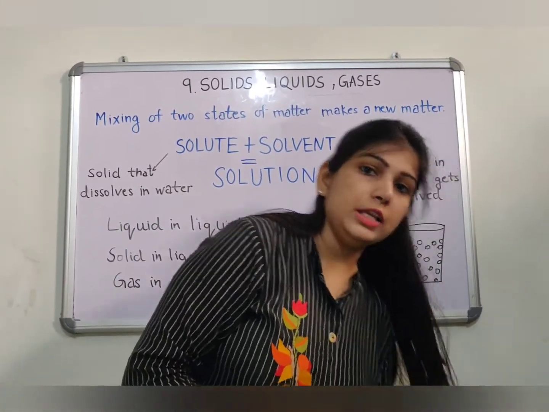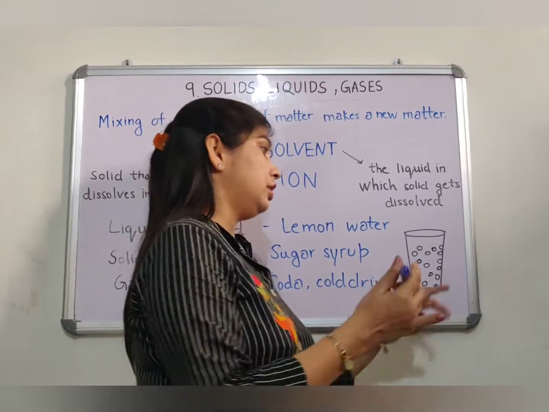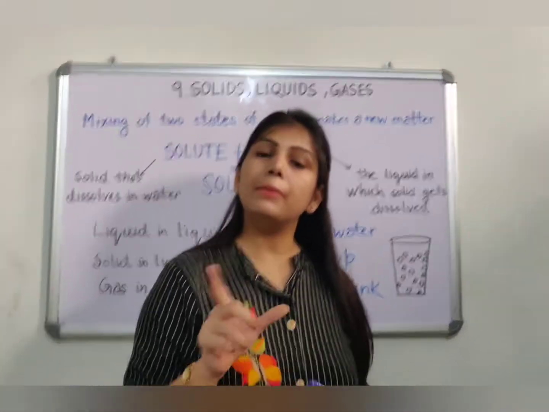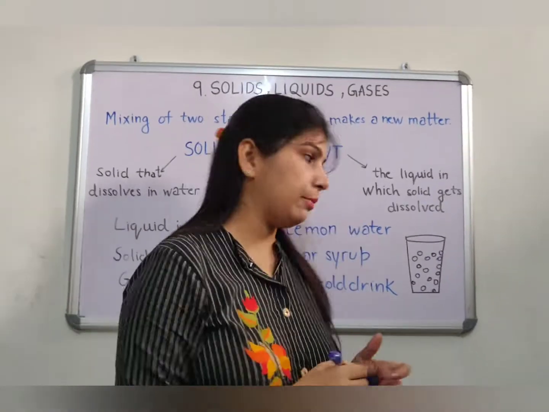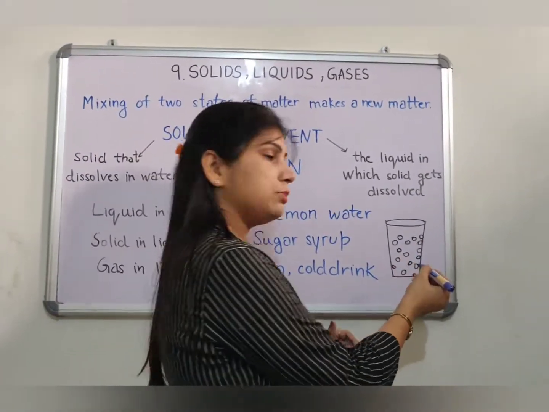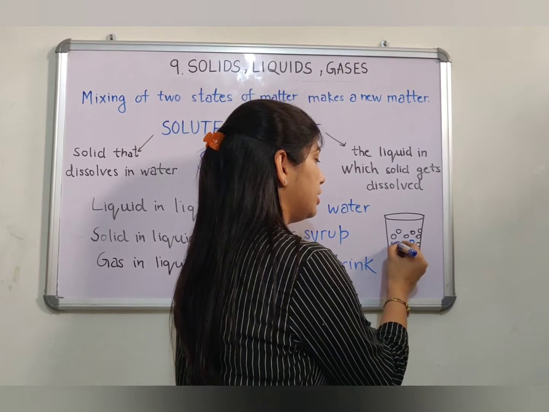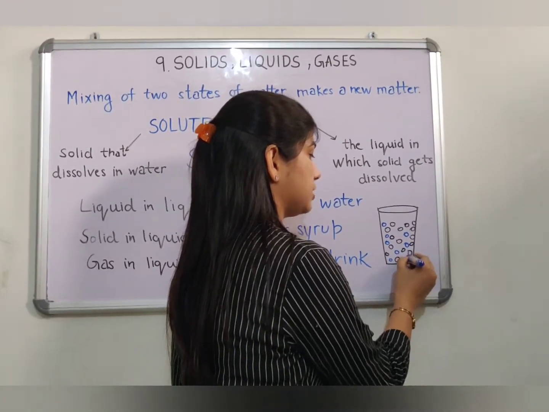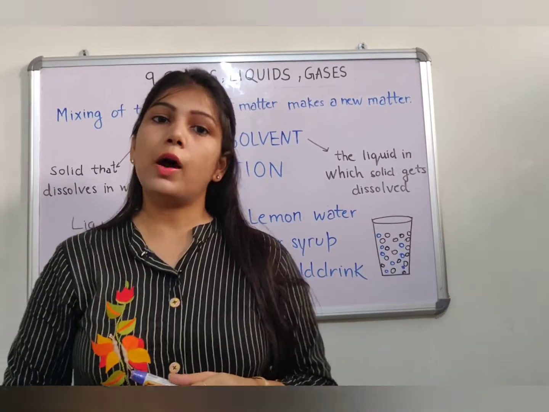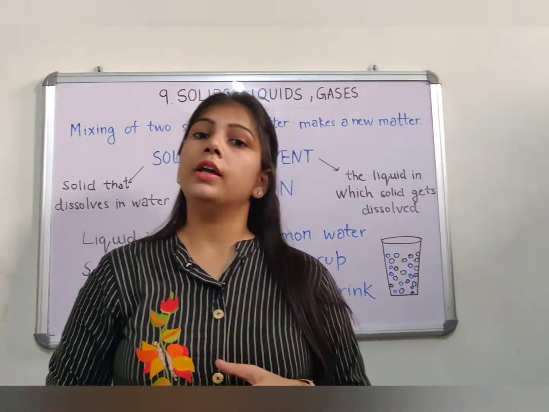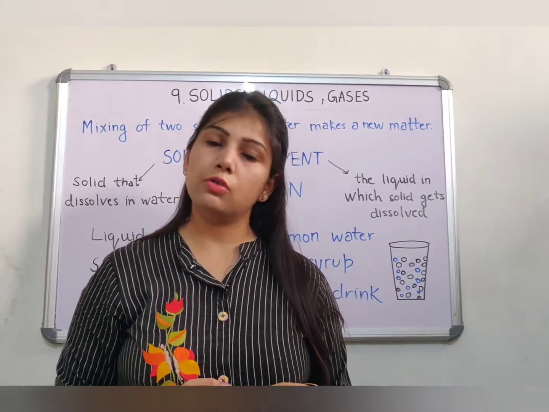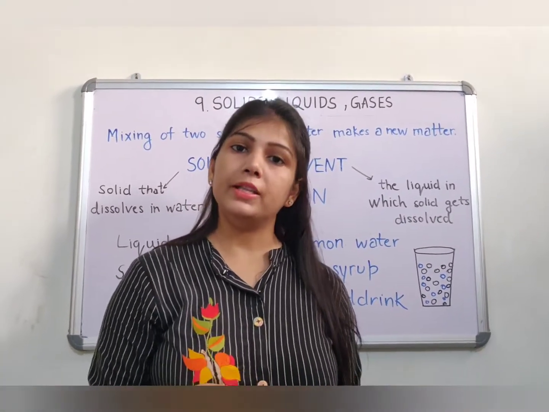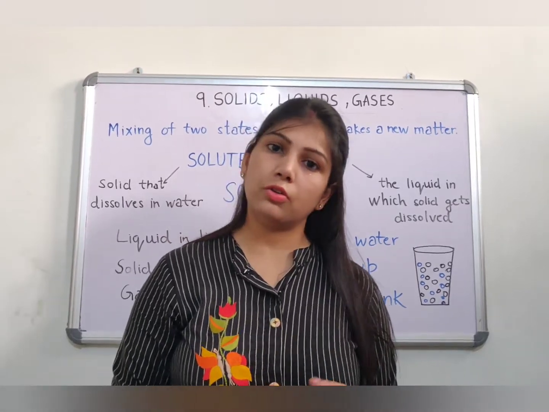Let me tell you the science behind it. I have told you earlier that the molecules of liquids are a bit apart. They have space between them. So what happens? These molecules of sugar entangle in between these spaces. That is why when we make a solution, the level of the solution doesn't go up, because the sugar molecules have embedded in between the molecules of water only.